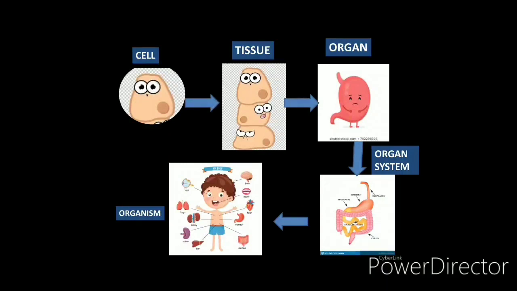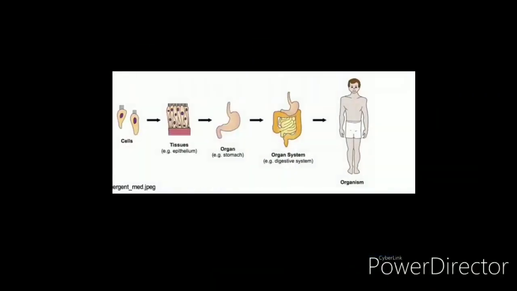You can see here again. The smallest unit of the body is the cell. When cells join together, they form tissues. When tissues join together, they form an organ. And when organs join together, they form an organ system. And then when multiple organ systems join together, they form an organism, which is our body. Now, let's study about bones.